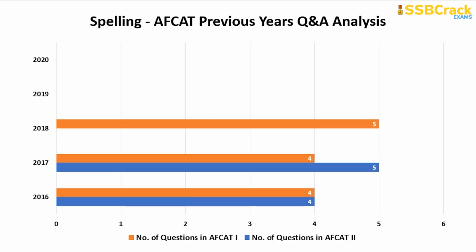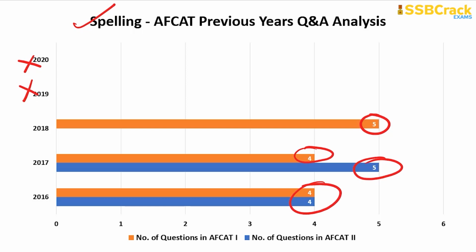Now coming to spelling, which is again one of the most important topics where we are going to focus in this 50-day study plan. There have been no questions from AFCAT 1 2020 or AFCAT 1 and 2 2019, but there were about 5 questions in AFCAT 1 2018, 4 in AFCAT 1 2017, 5 questions again in AFCAT 2 2017 and 4 questions again in AFCAT 1 and 2 2016. So if at all you get questions from spelling, it will be around 4 to 5 questions from spelling itself.